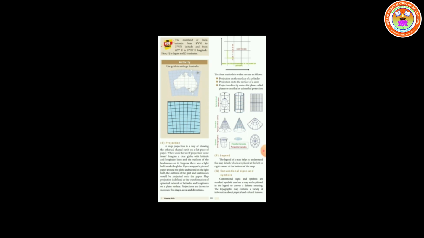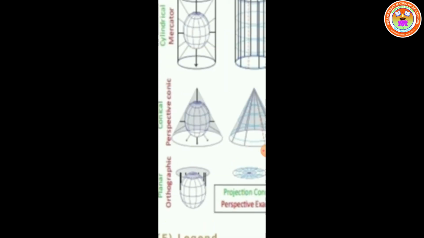Projections are drawn to maintain shape, area, and direction. The three methods used are as follows: projection onto a cylinder, projection onto the surface of a cone, and projection directly onto a flat plane, called a planar or zenithal or azimuthal projection.